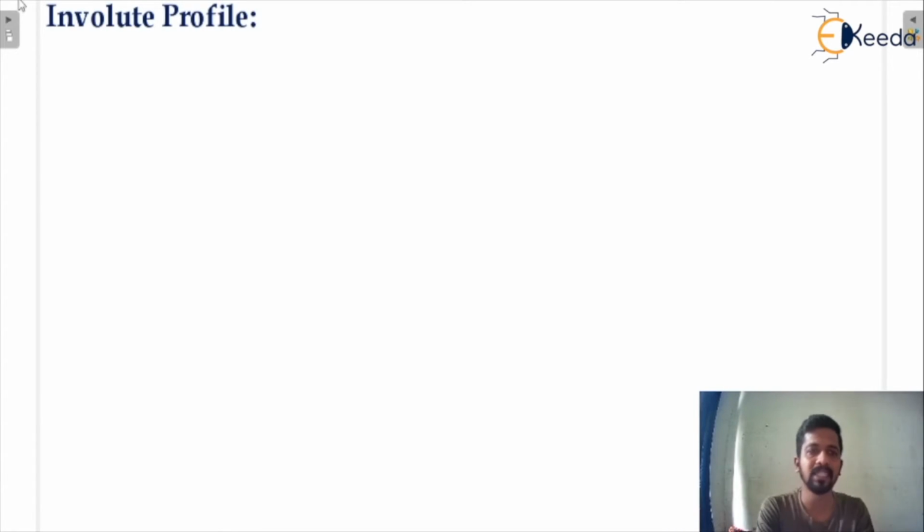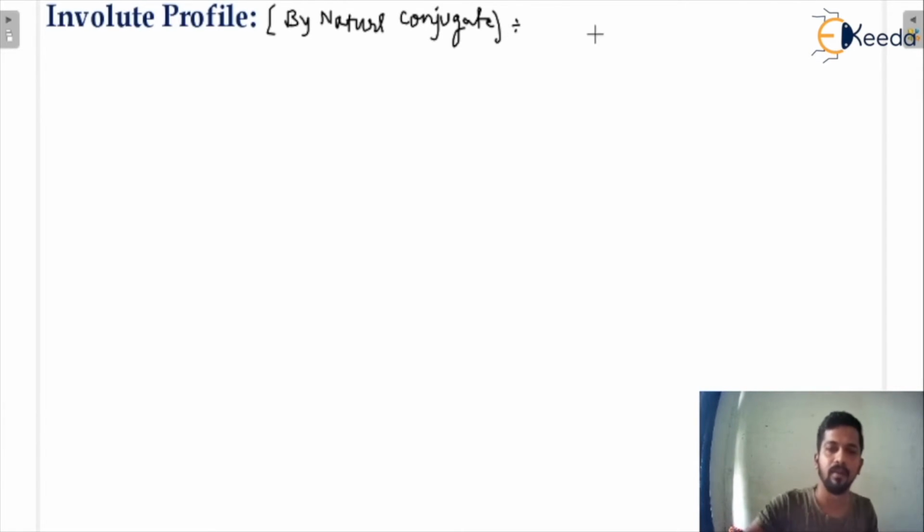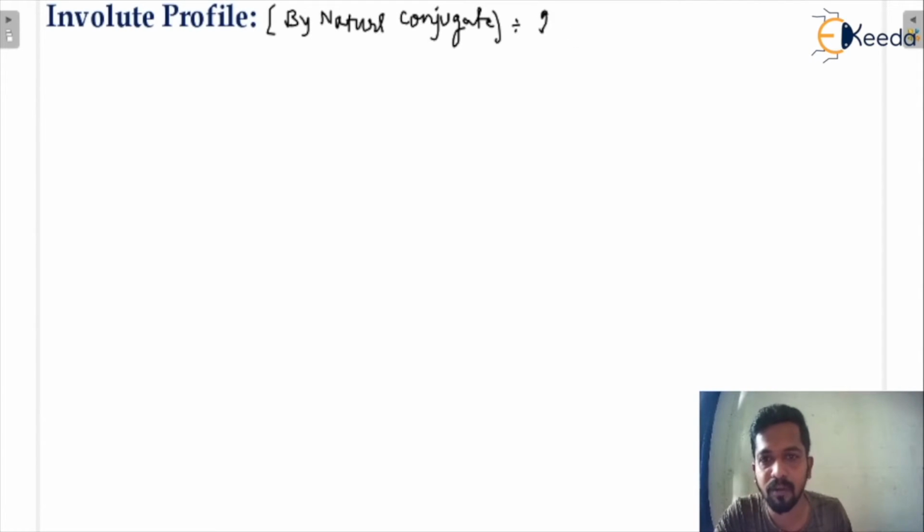Okay, so what is the involute profile of a gear? You must understand that this is by nature conjugate, because this is a conjugate profile. What is the definition of the involute profile? See, it is a locus of a point on a line. I'm going to write here. It is a locus of a point on a line.